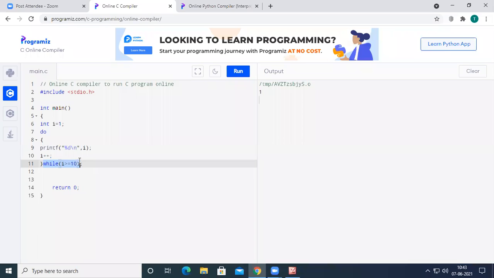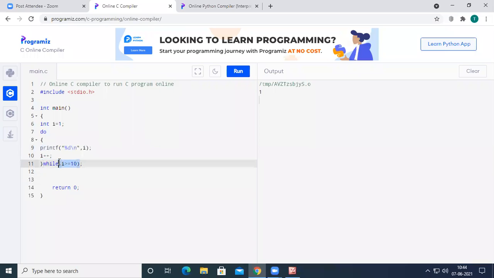The while condition will be checked first, and only if the condition is true, we are going to enter into the body. So that is called pre-test, and this do while is called post-test, where the body will be executed first and then the condition checking will be done. And we don't want to execute this body until and unless the condition is true. We cannot do this by using do while.